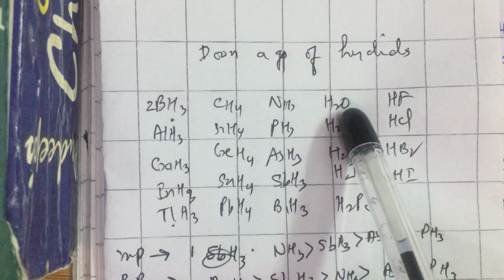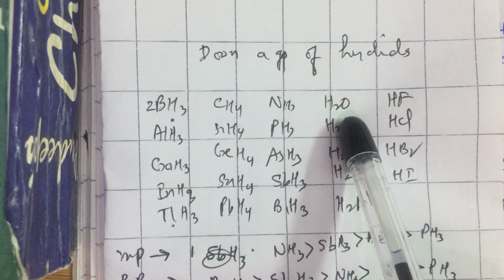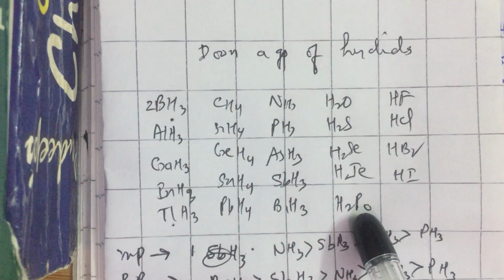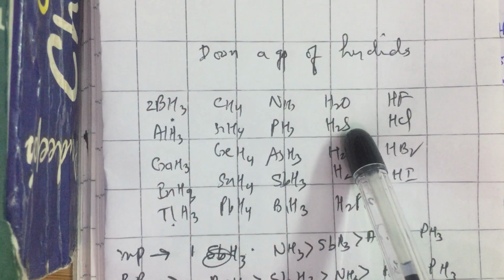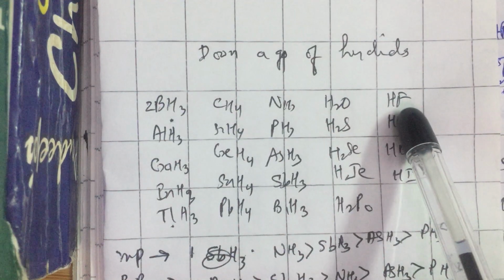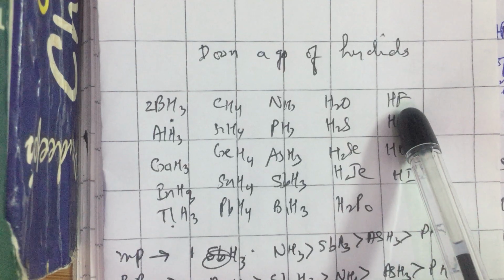So, I can say the boiling point in hydrides of the 16th group: H2O is greater than H2Po is greater than H2Te is greater than H2Se is greater than H2S. Similarly, in the 17th group, HF has an unusually high boiling point due to hydrogen bonding.